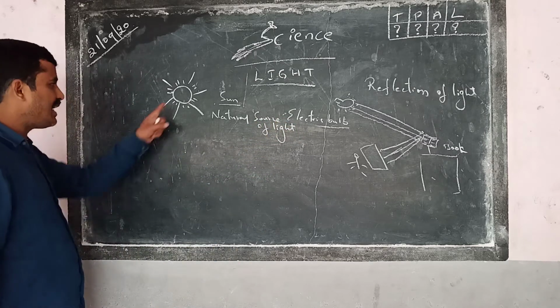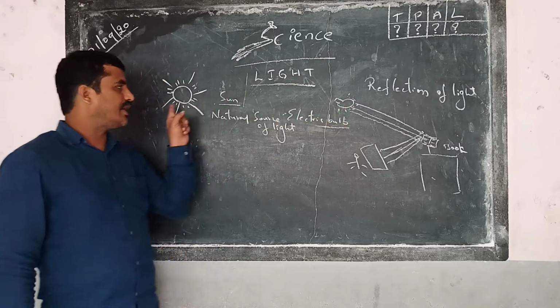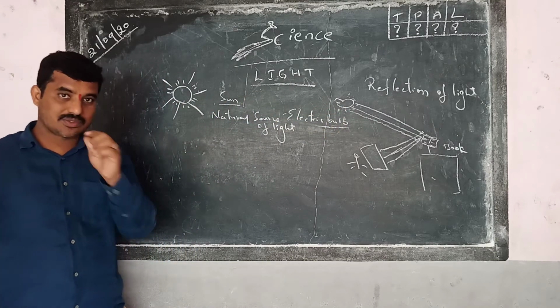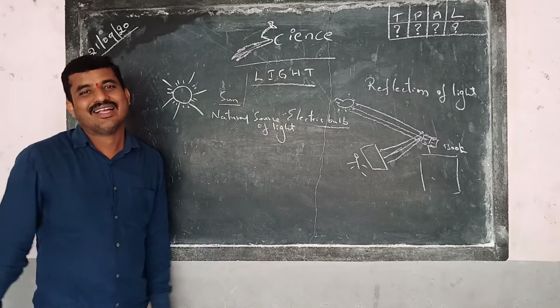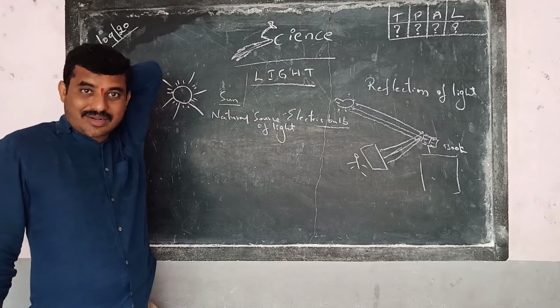Compare these two sources of light, the electric bulb and the sun. What is the difference? Small and bigger. The sun produces the light itself.